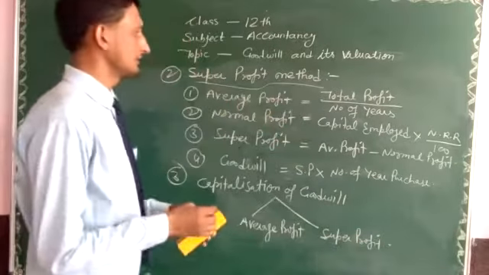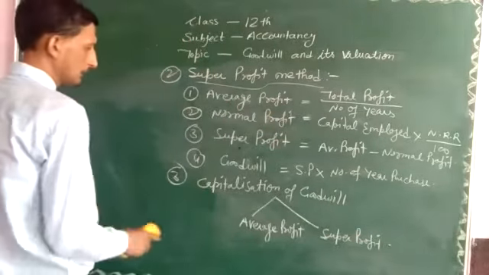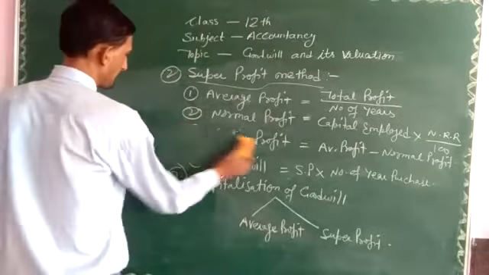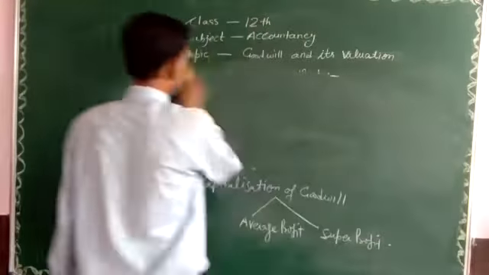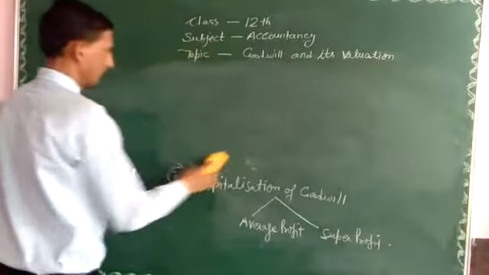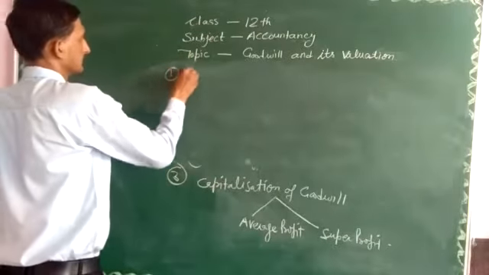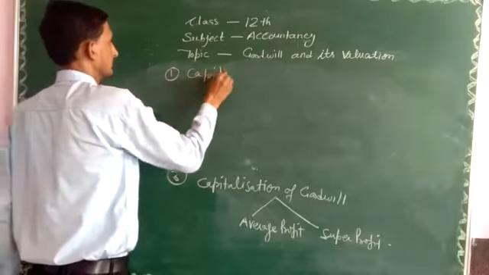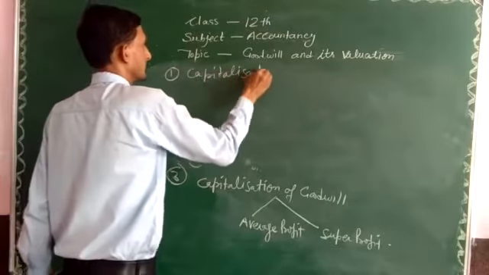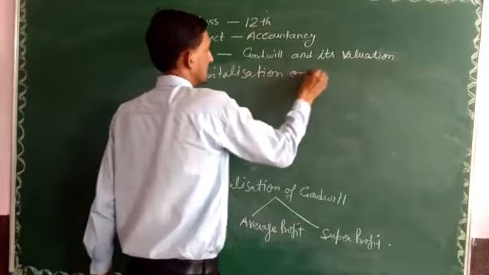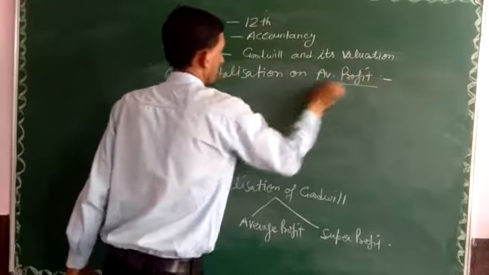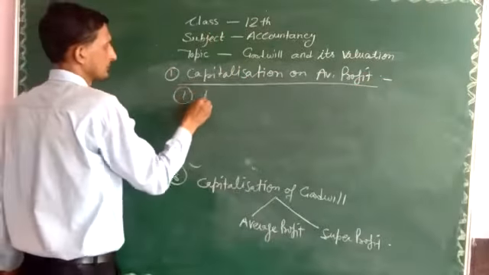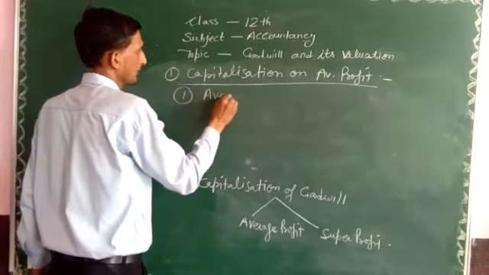Both formulas are the same. So how can we calculate the value of goodwill with the help of the capitalization method? Firstly, capitalization on average profit. How can we calculate it? First step is calculation of average profit.